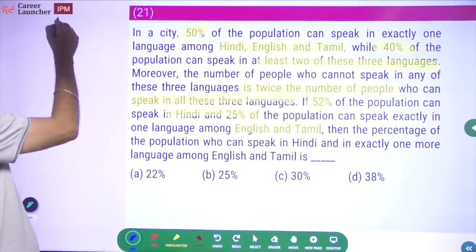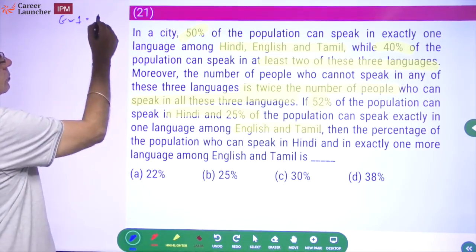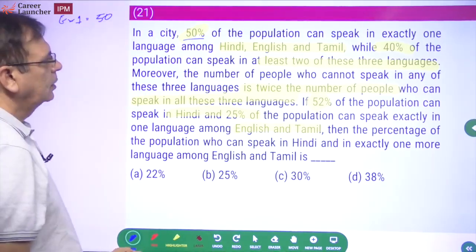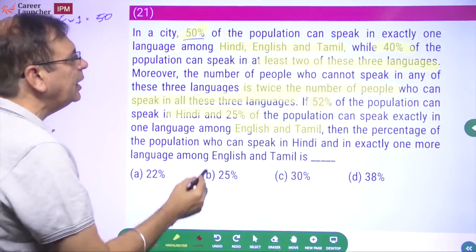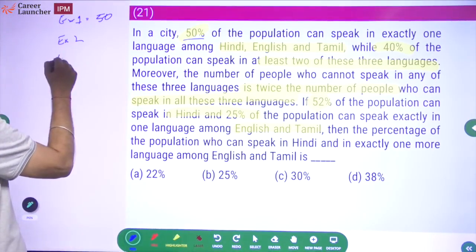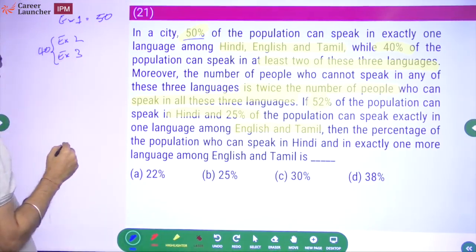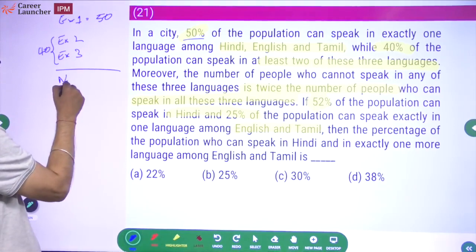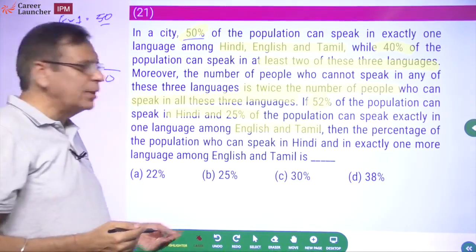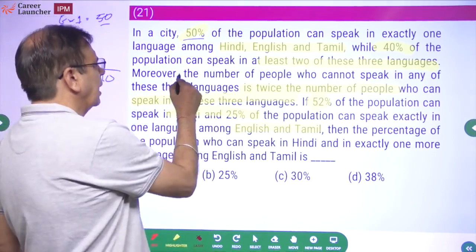So exactly 1 is equal to 50. 50% of the population can speak exactly one language. 40% can speak at least 2 out of the 3, exactly 2 and exactly 3. These two combined become 40. What does that mean? None is going to be 10. 50 plus 40 is 90. They know at least one language. That means 10% don't know any of the 3 languages. Okay, we have come this far.